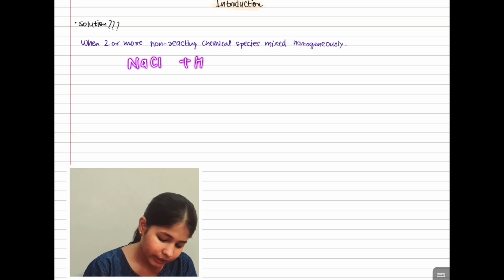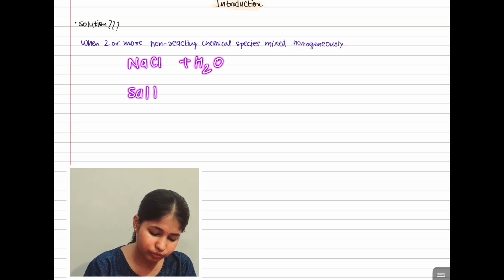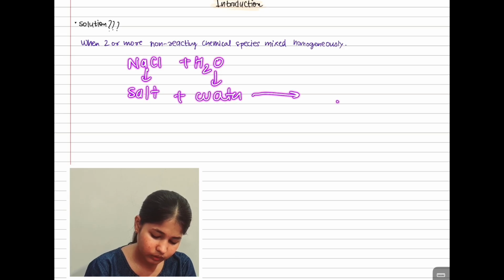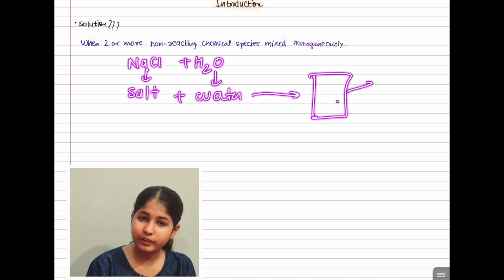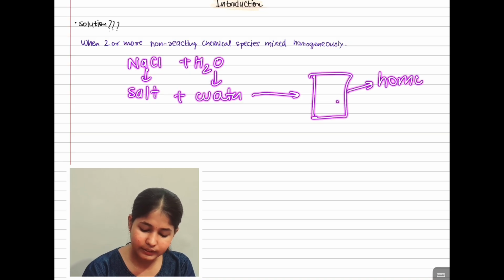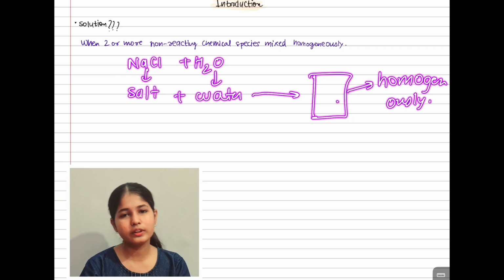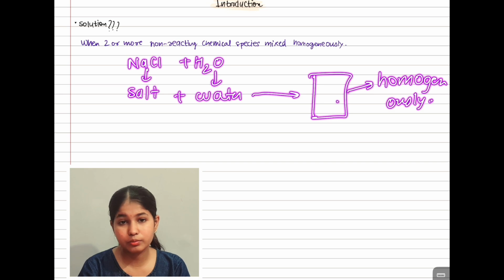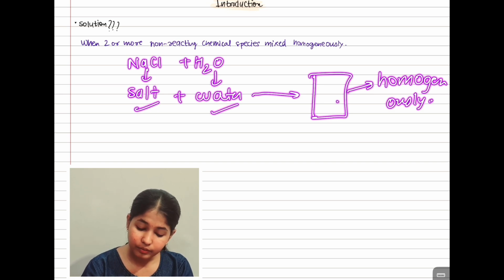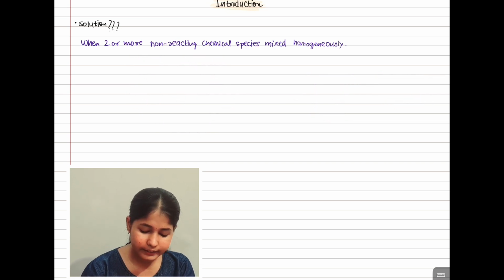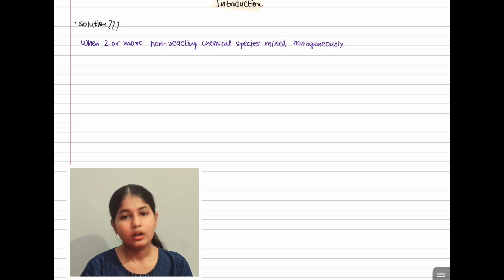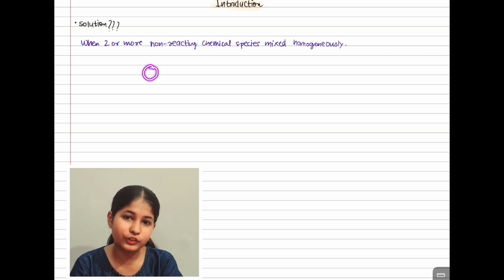In the same way, if we take NaCl plus water, meaning salt plus water, what will you get? When you mix it, they will mix homogeneously, after stirring a few times if it is in a larger quantity. The salt and water will also not react with each other. Now let me tell you how a reaction actually looks.